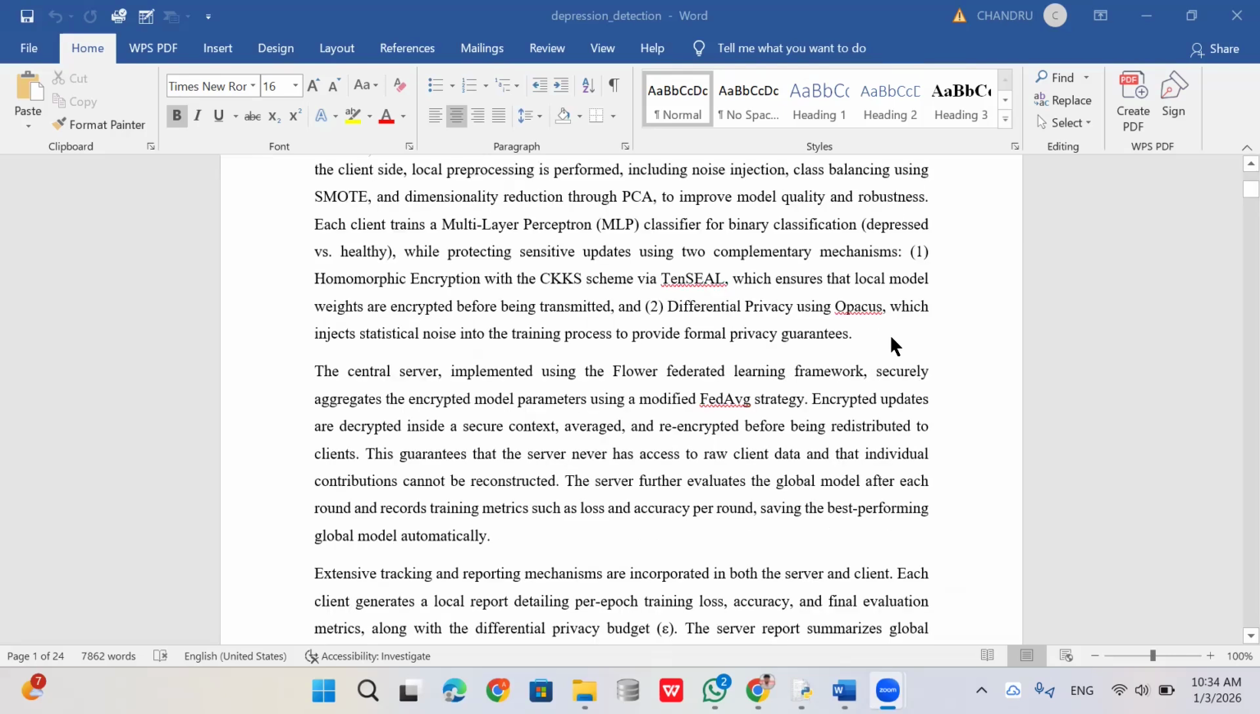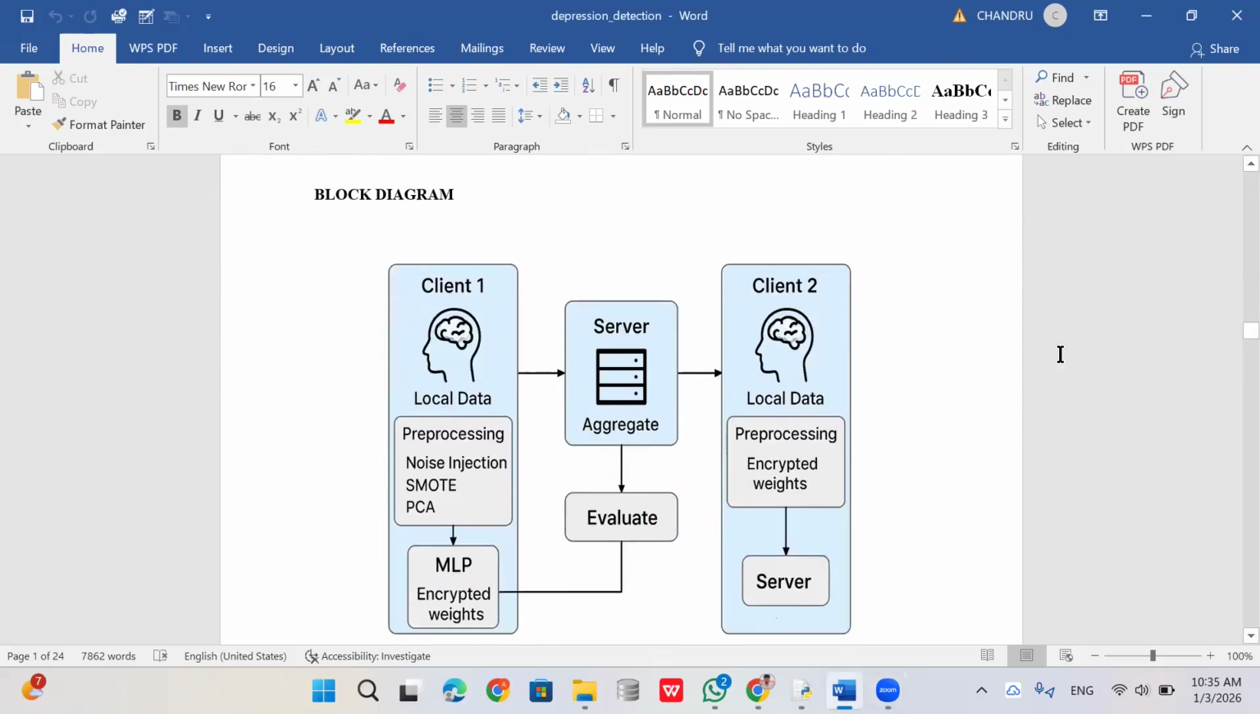Here you can see that we have used an MLP, a multi-layer perceptron, for binary classification. We are going to predict healthy or depressed. And then we are doing homomorphic encryption using the CKKS scheme, with which the local model weights are encrypted before transmission. And then this is the block diagram.